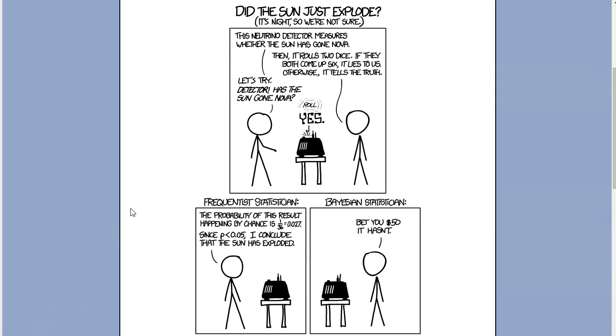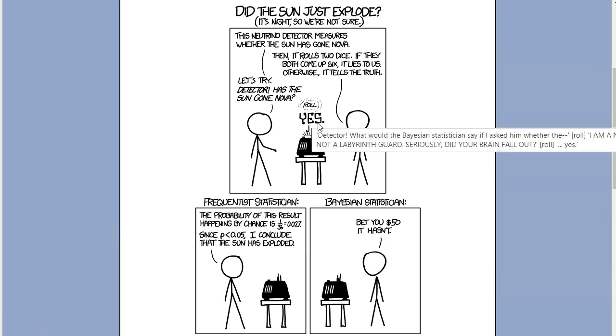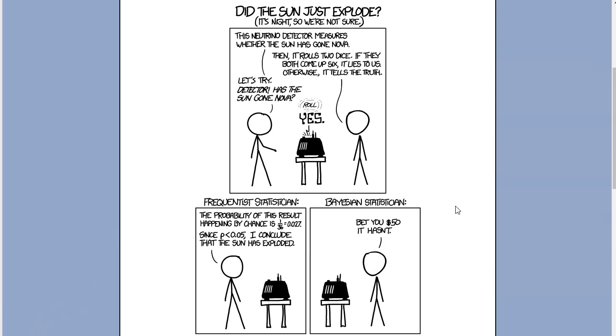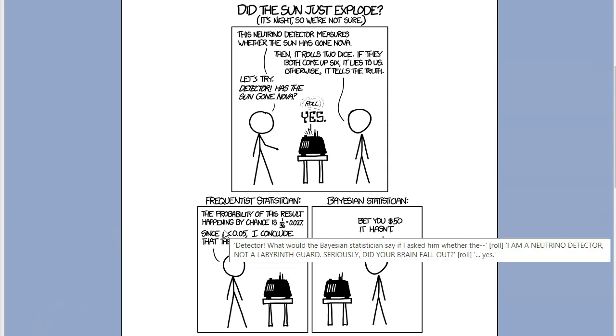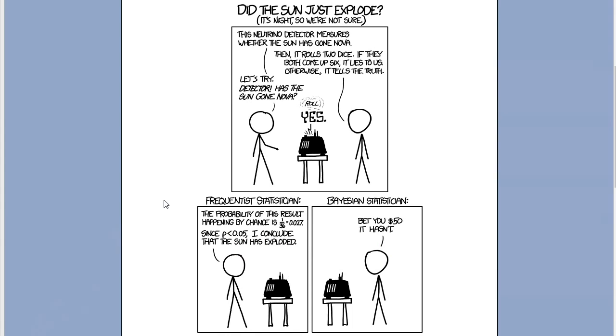I mean, we would have some prior belief that it's extremely unlikely that the sun has exploded. So if we get this result that the machine says yes, it's probably because it has thrown the 6 two times. So any Bayesian statistician who has some prior belief, who thinks it's very unlikely that the sun has exploded, wouldn't really update his belief very much by having this observation. He still believes the sun has not exploded, so he would really make a huge bet that the sun has not exploded. I mean, this is a very extreme example where p-values are misleading.